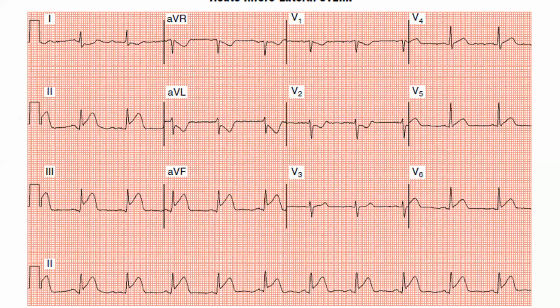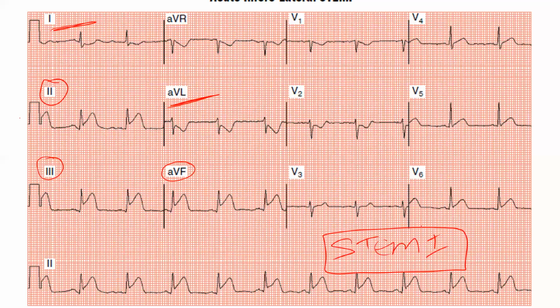See now, this one. This is having ST elevation in 2, 3, AVF. ST elevations are there. Now we are going to look for the coupled or reciprocal depressions. See here, 1 is having depression, AVL is also having depression. This is characteristic for STEMI, because there are reciprocal changes. Reciprocal changes are characteristic of STEMI.